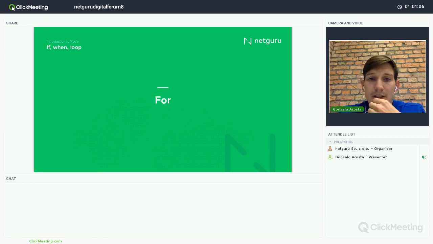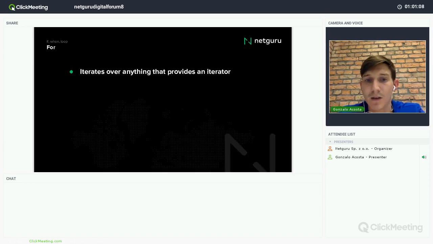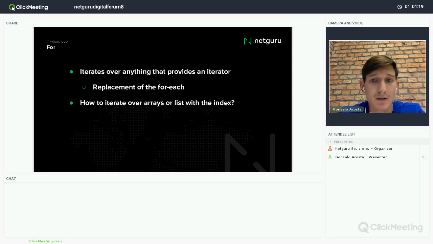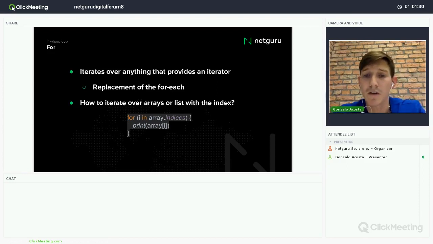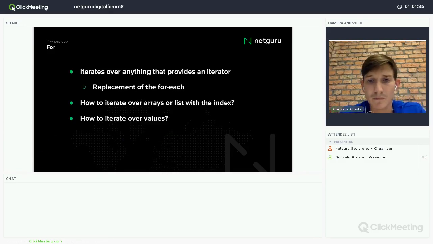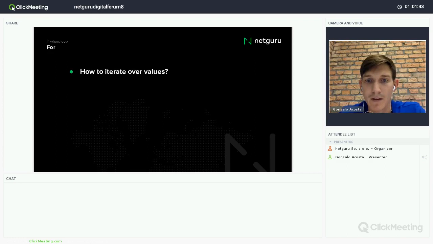Now let's talk about for, which is a little bit different than in Java. It basically iterates over anything that provides an iterator. Basically, yes, it's a replacement of the for each. So if I want to iterate using the index, I can do it here, for example, using the indices method. This will iterate over the indices. And how do I iterate over other values? Because in the for, I can iterate several values.